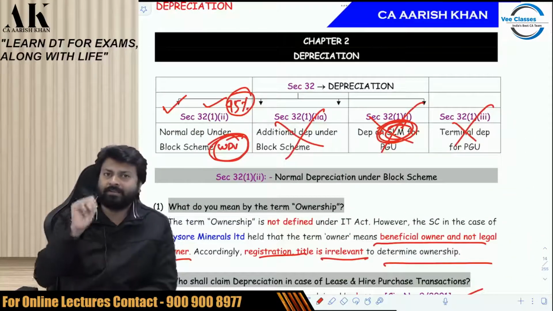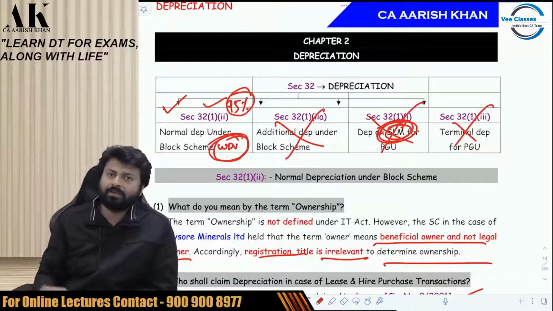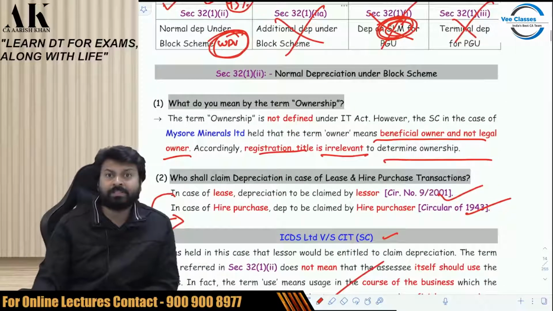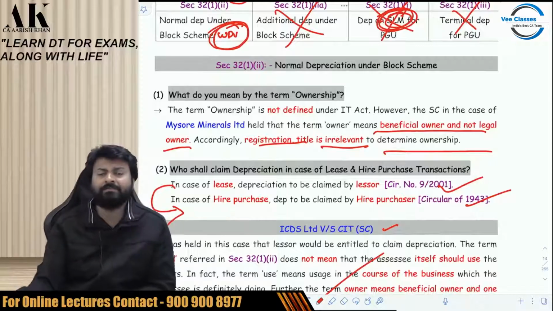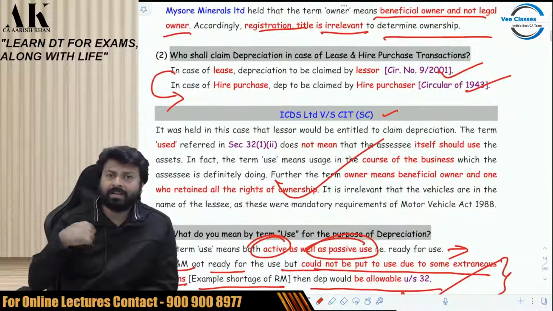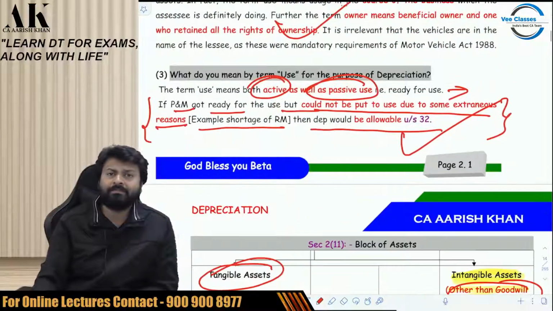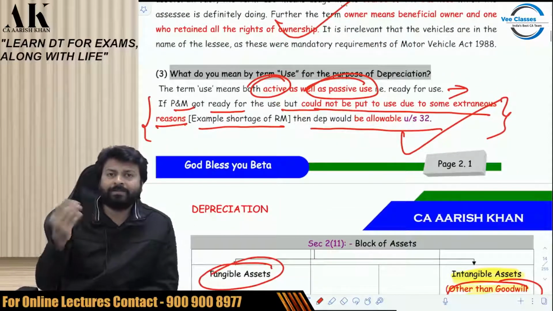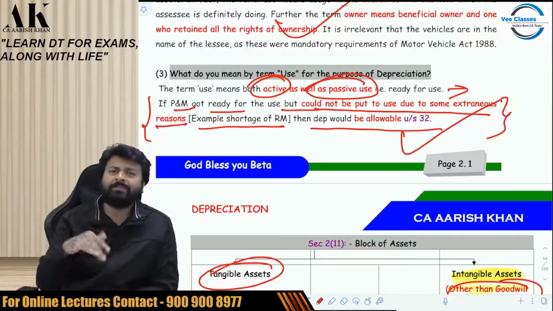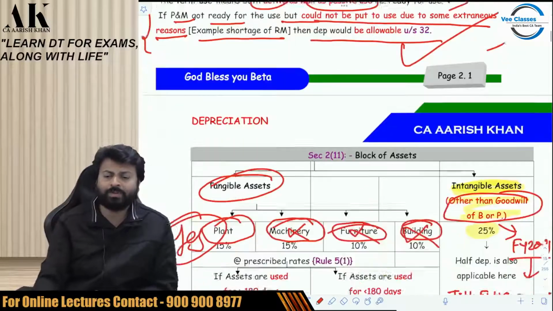Then we started that there are 4 types of depreciation. The first depreciation requires what? You need to be the owner of the asset. Owner means beneficial owner. Legal owner, title, all of them are not relevant. In case of lease, the lessor will claim. In case of hire purchase, the hire purchaser will claim. And then this case law of ICDS, do not forget this. Use means active, passive, both. Because of an extraordinary reason, if I am not able to use, you will get the depreciation, don't worry.